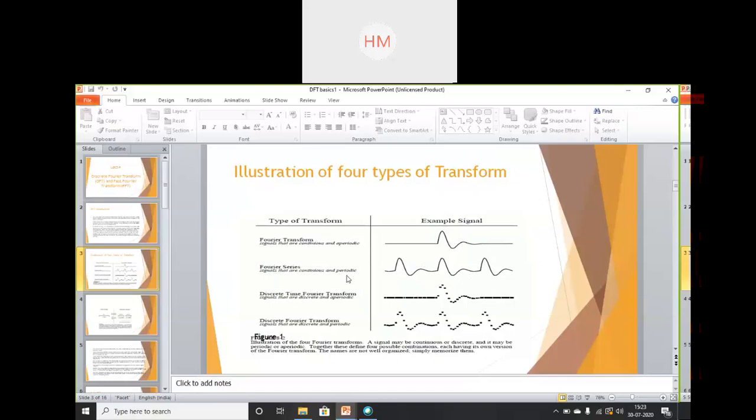For periodic signals which are continuous in time domain, I have to perform Fourier series and the output looks like this. Then discrete time Fourier transform: I get sample values like this, but it is not totally discrete in nature. It is used for aperiodic signals. If I have periodic signals which are discrete, then I can apply DFT and DFT will produce a result like this.